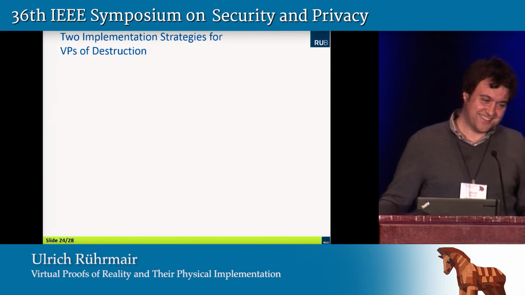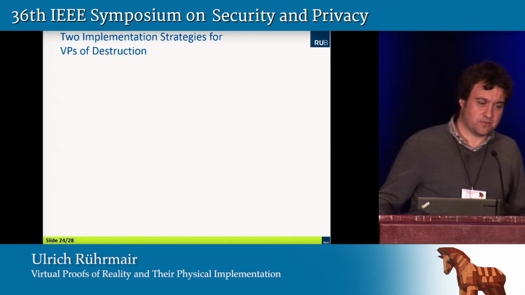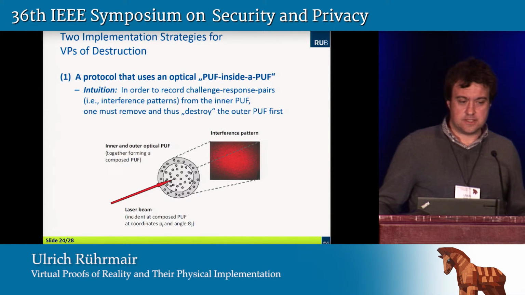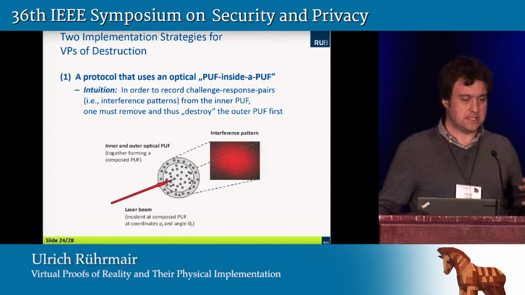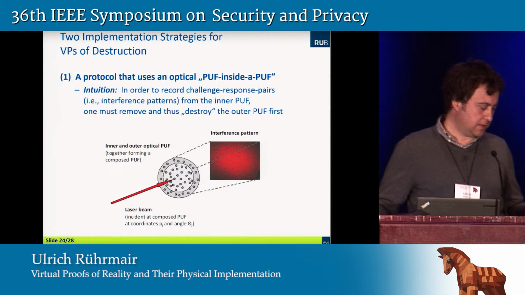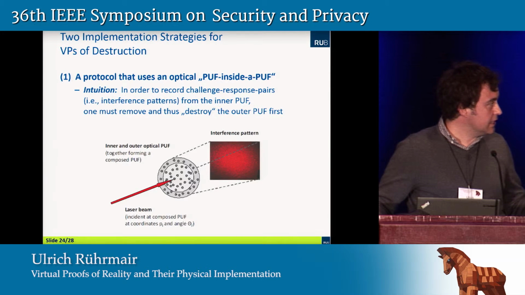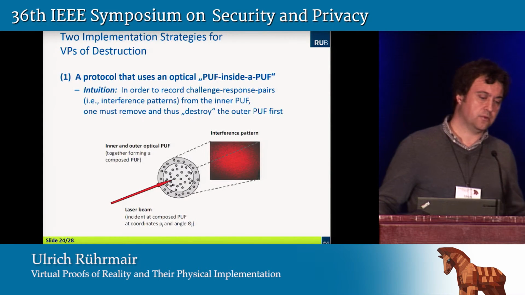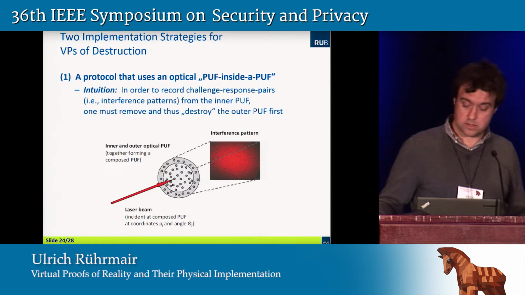And nevertheless, we were able to come up with two implementation strategies for virtual proofs of destruction. They're both in the paper. The first strategy is a protocol that uses an optical PUF inside a PUF. If you look at that figure, there's an inner PUF structure and an outer PUF structure. The outer PUF really physically encapsulates the inner PUF. This is just an intersection, so you have to imagine that in 3 dimensions. And if you now want to collect a speckle pattern coming from that inner PUF, you first have to remove the outer PUF and thus destroy the outer PUF. And that's how we prove that this outer PUF was destroyed.